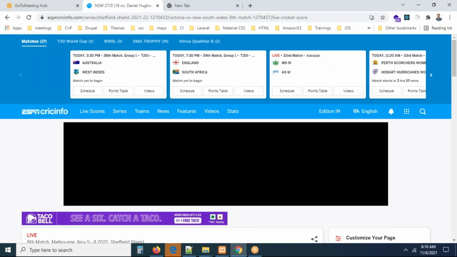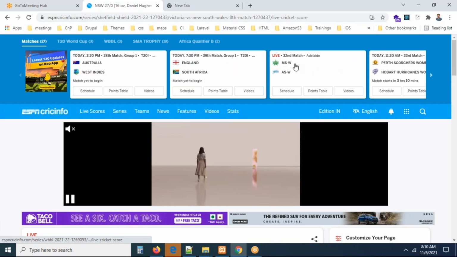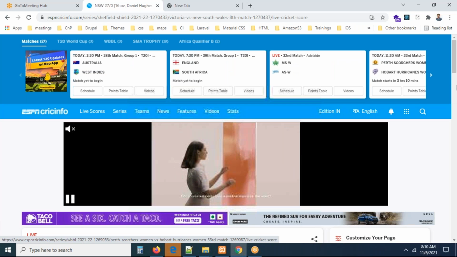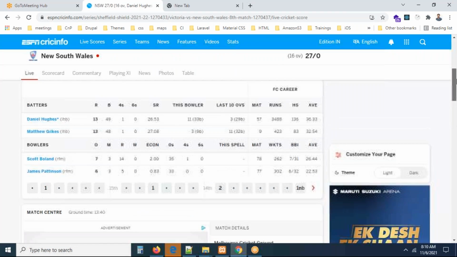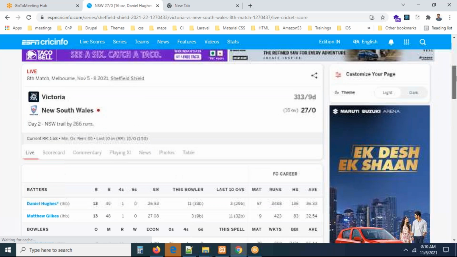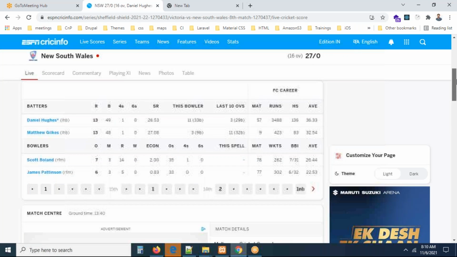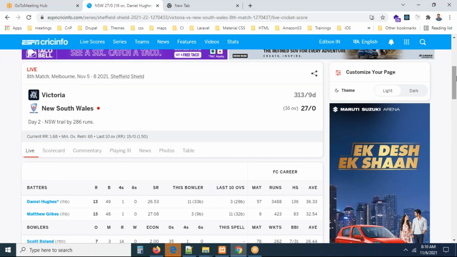This is live, it is running already. Or else you can see some match, a women's match is also going there. See, this is the scorecard. Already the match is running. Yeah. I'm not going to refresh, I'm not going to reload this, guys.